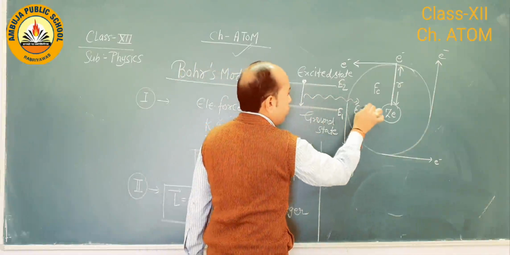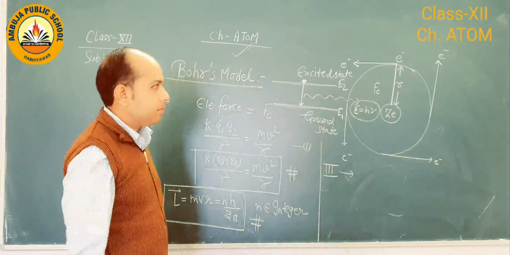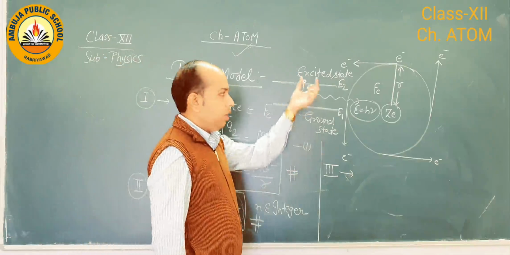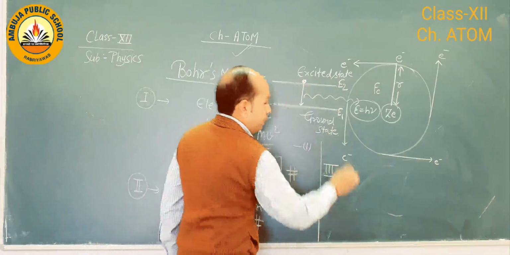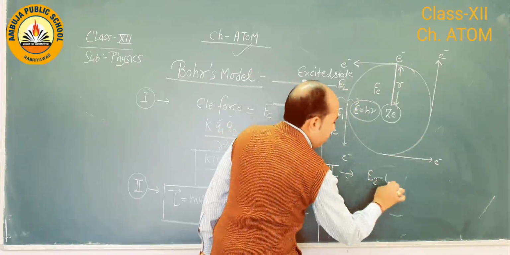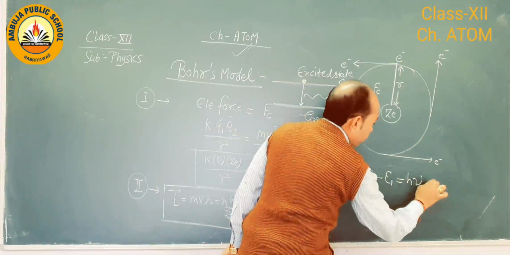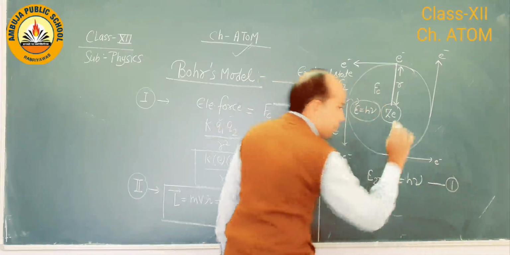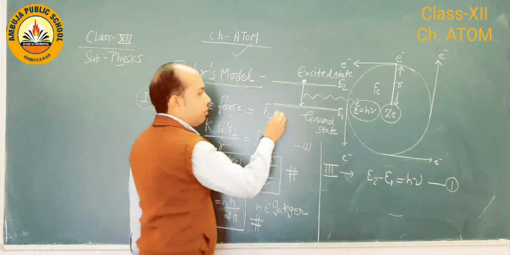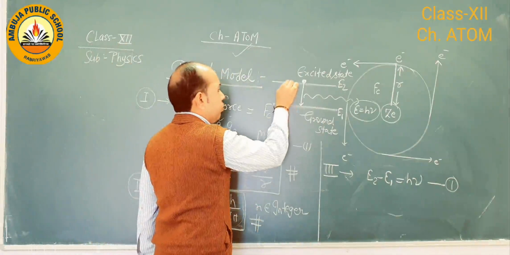E equals hν in terms of light. That is why we find some lines in the spectrum. So we write E2 minus E1 equals hν, say equation number 1.